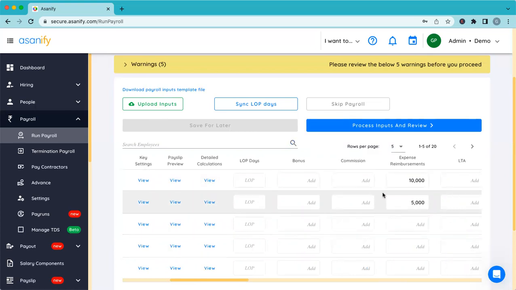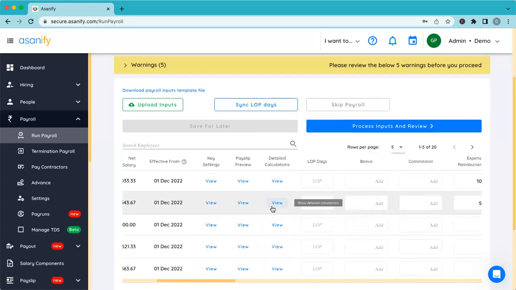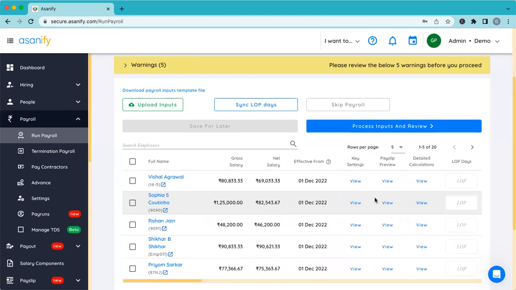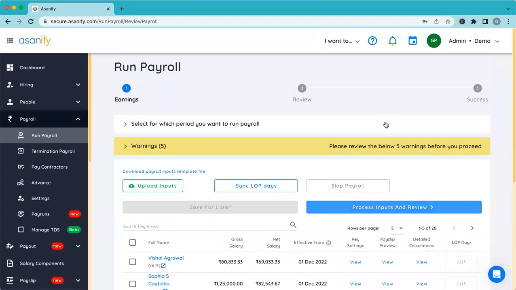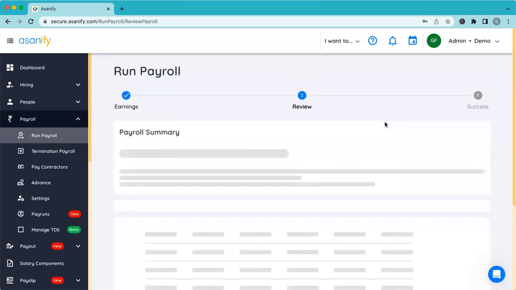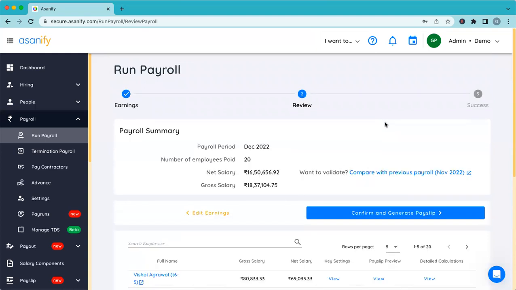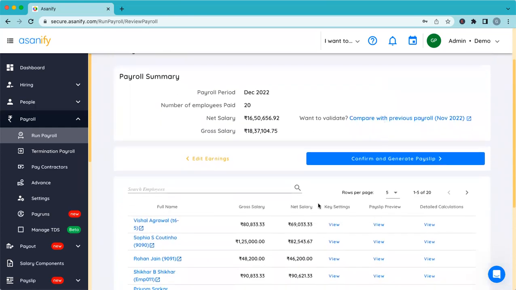Now, in the second stage, once I've added these inputs or uploaded the Excel sheet, I say process input and review, which is where the system is rerunning the payroll, taking into account expenses or whatever else that you might have added. Sometimes there are variable components like sales incentive or LOP days that might be there. That also needs to be taken into account.